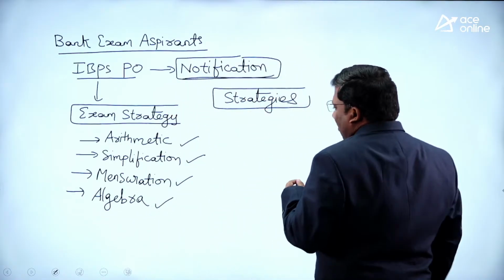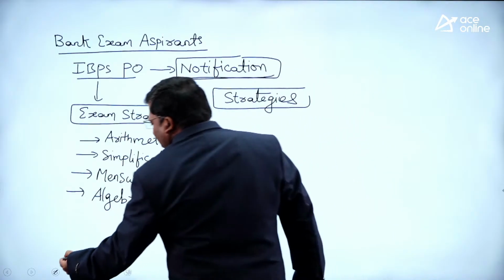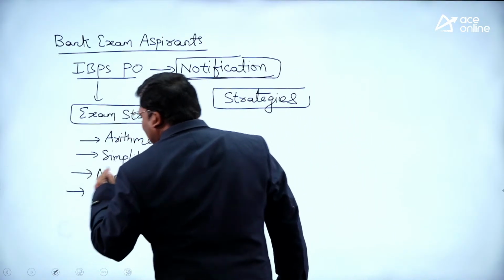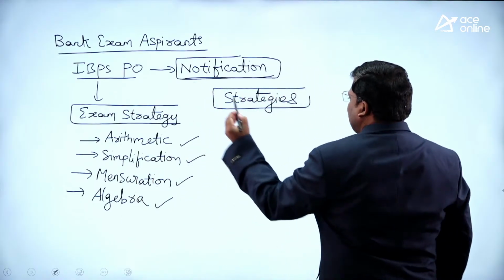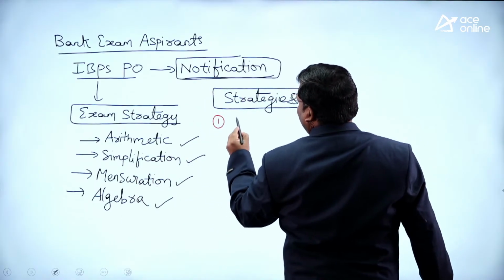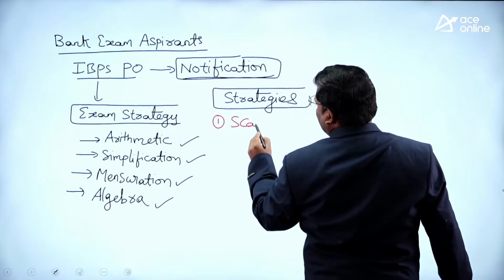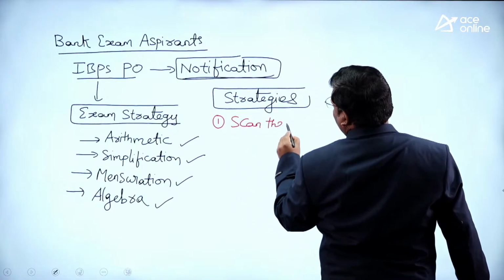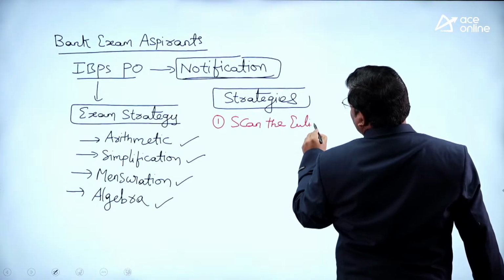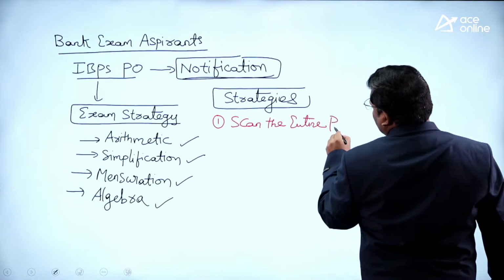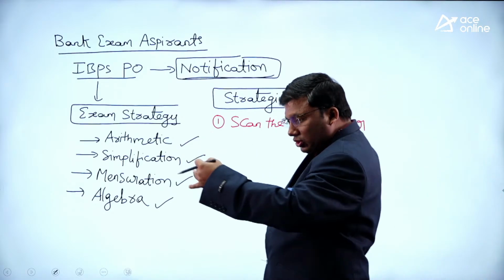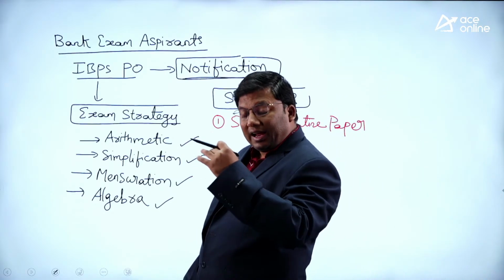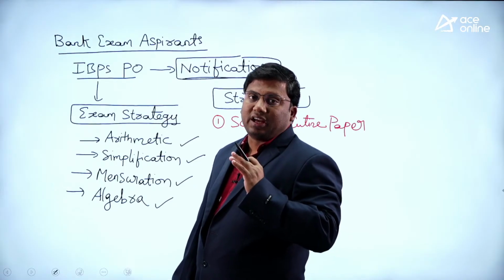What is the first strategy that I am going to use? Whenever the paper is given to me, first I will scan the entire paper. I will not start directly with question number 1. I will first go through, for 1 minute, the complexity of the paper.